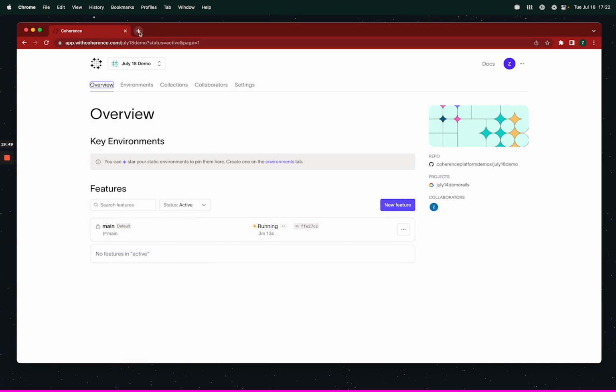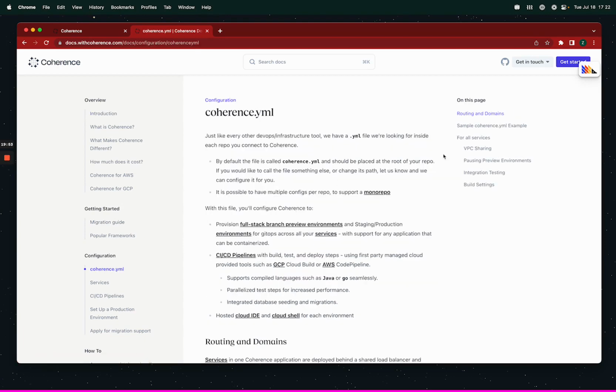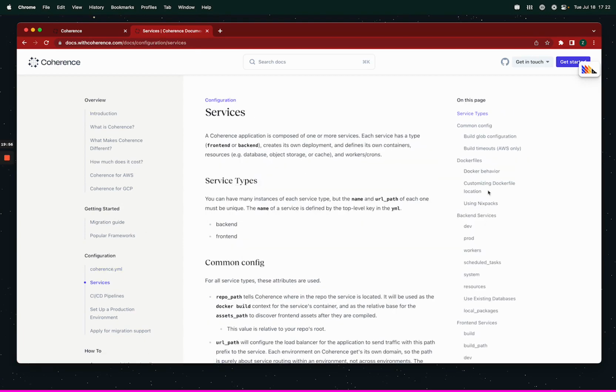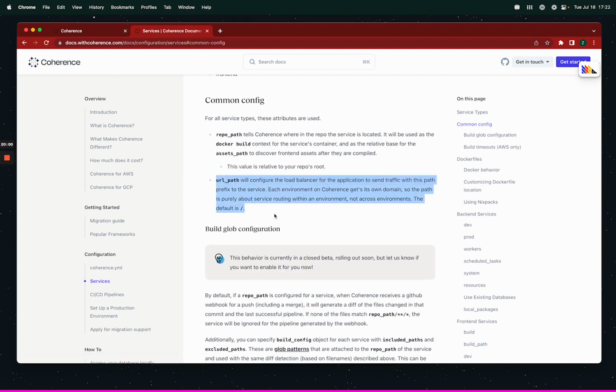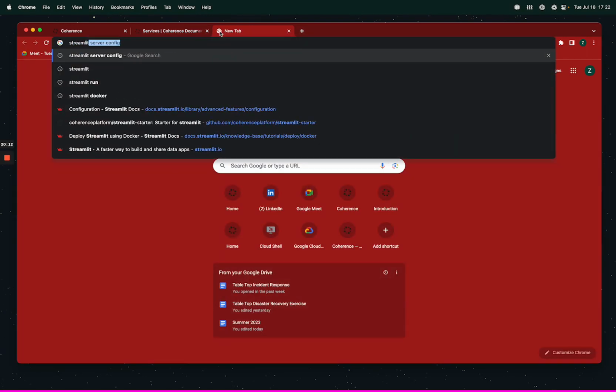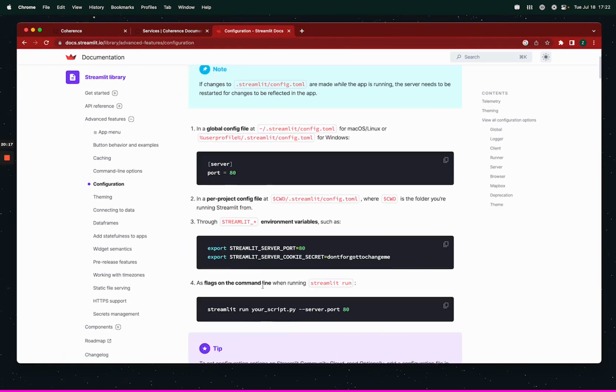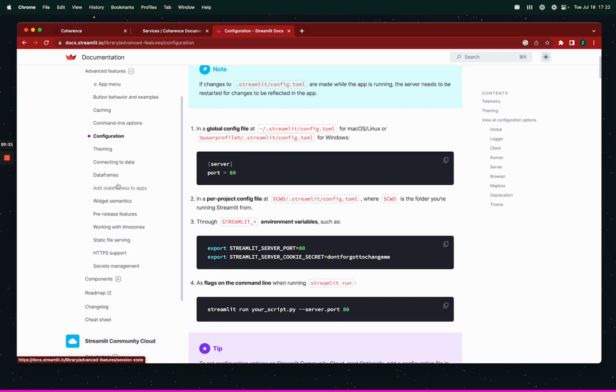As relates to Streamlit, some other relevant things I thought I'd show. In the Coherence YAML, for each service, there is a URL path. So common config is mentioned here, URL path. This is like a URL prefix that will route to different containers, either in Cloud Run or in ECS Fargate, depending on if it's GCP or AWS. And that you could combine with Streamlit server config. Let's say you had a bunch of different Streamlit apps that you wanted to serve distinctly, not as different components of the same app.